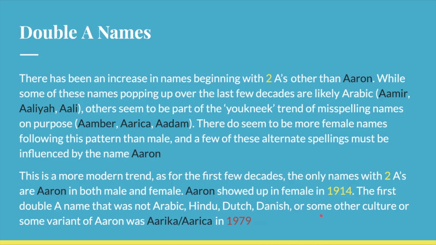And I don't really have a graph to back this up necessarily, but this does seem to be a more modern trend. As for the first few decades, the only names with 2 A's were Aaron in both male and female. Aaron first showed up in female in 1914, and the first double A name that was not Arabic, Hindu, Dutch, Danish, or some other culture, or some variant of Aaron, was double A Erica with a K and double A Erica with a C, both of which suddenly popped up in 1979. And there's only been more of these double A names since then.